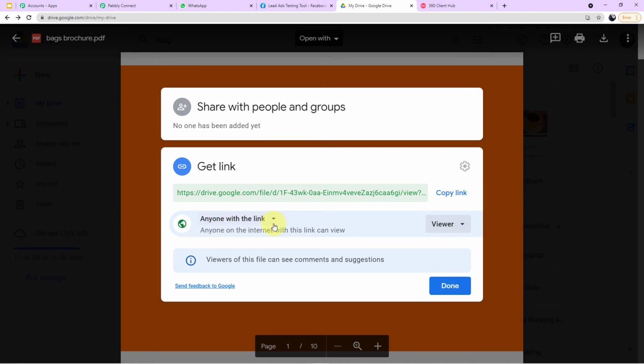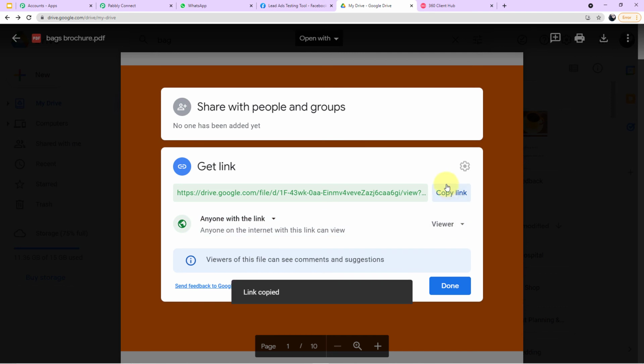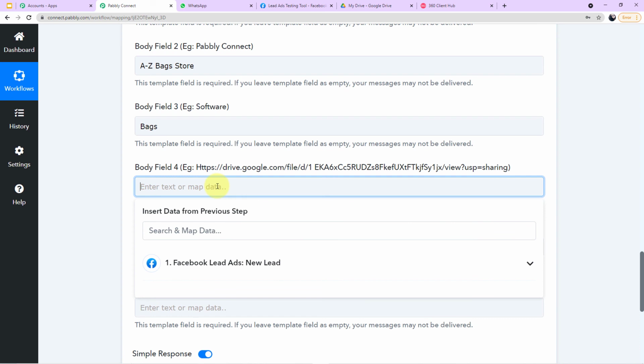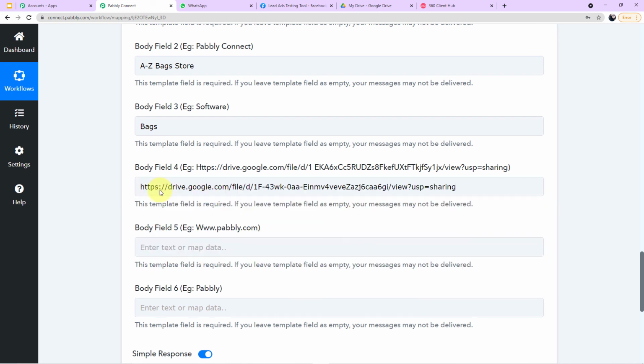Then I'll copy the link, go back to Pabbly and simply paste it here. This link will be stable once again, because the same brochure will be sent to every customer, so we'll map it manually.